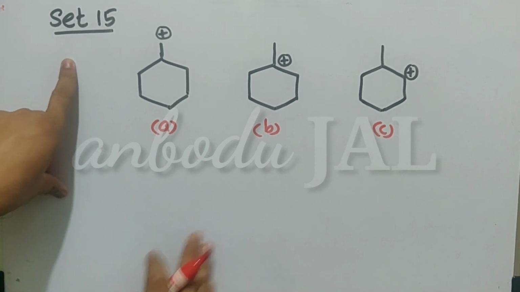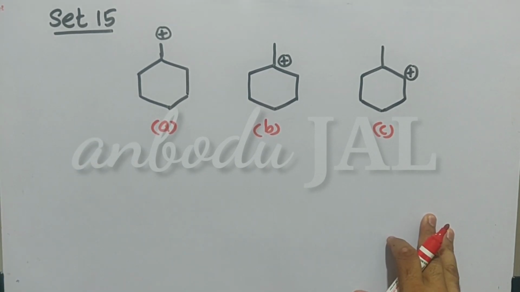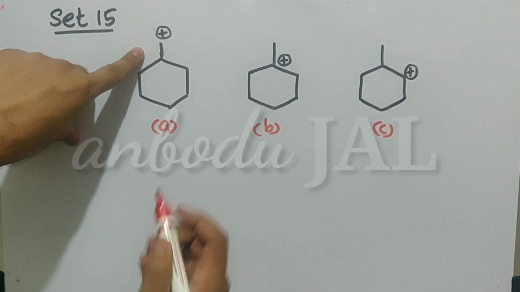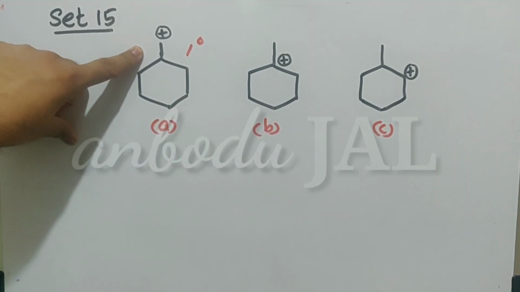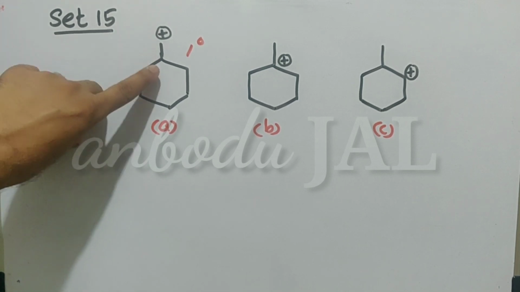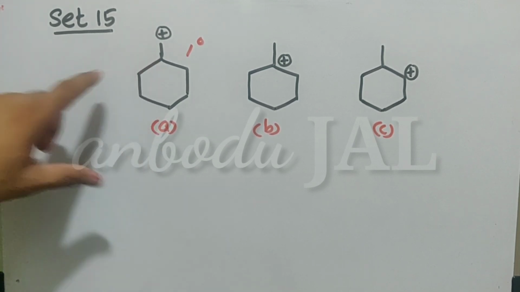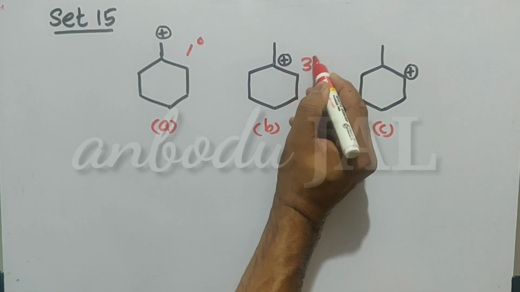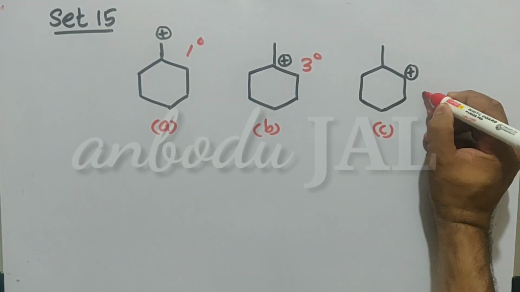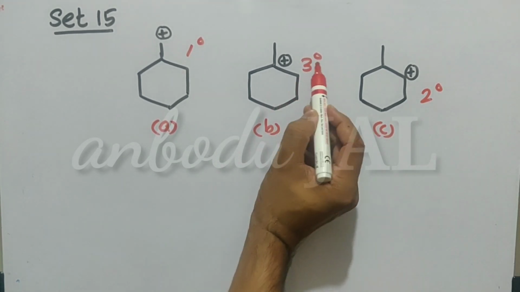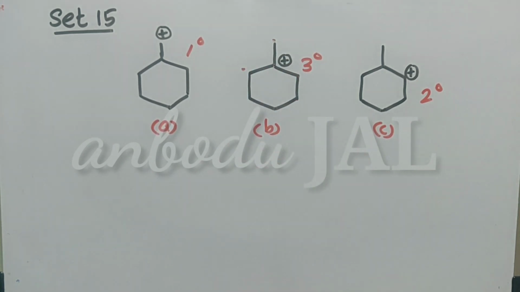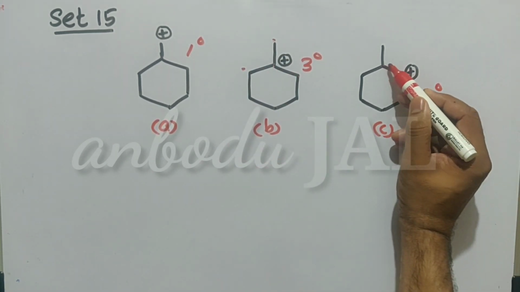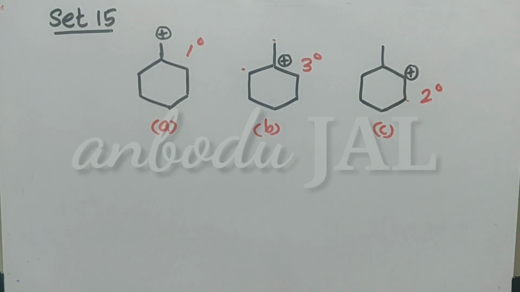In set 15, inductive effect and hyperconjugation are the considering factors. This one is a primary carbocation. Why is this a primary carbocation? This positively charged carbon is directly attached to only one carbon. This is a tertiary carbocation. This is a secondary carbocation. Why is this tertiary? Positively charged carbon directly attached to 3 other carbon atoms. Here positively charged carbon is directly attached to 2 other carbon atoms.